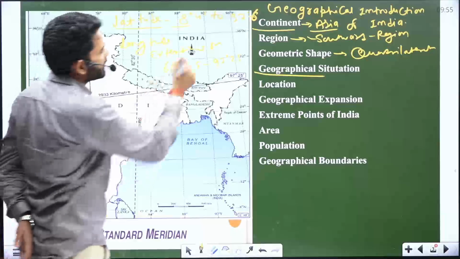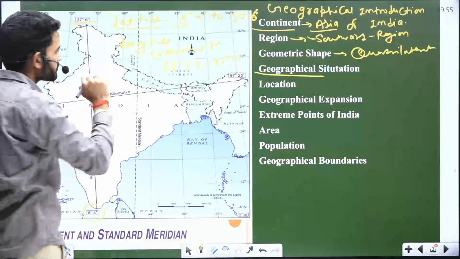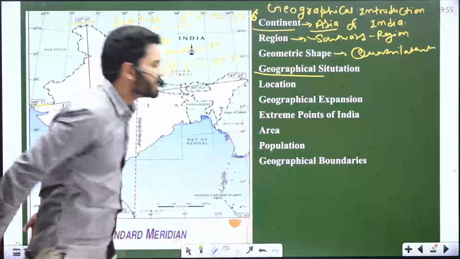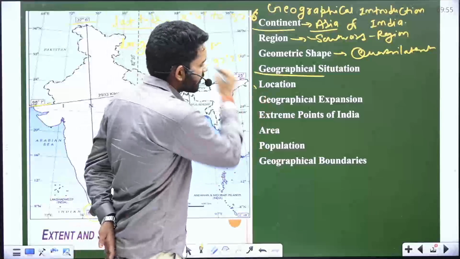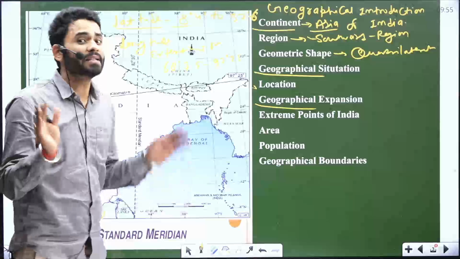The latitude extension of India is 8 degree 4 minute, which means Kanyakumari, to 37 degree 6 minute. The longitude extension of India is 68 degree 7 minute to 97 degree 25 minute. Now we will discuss geographical expansion.